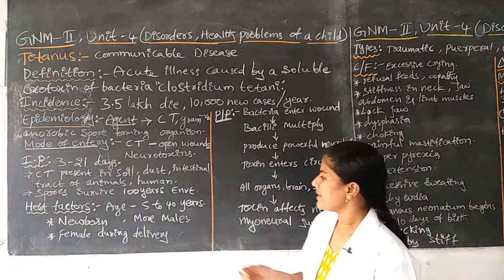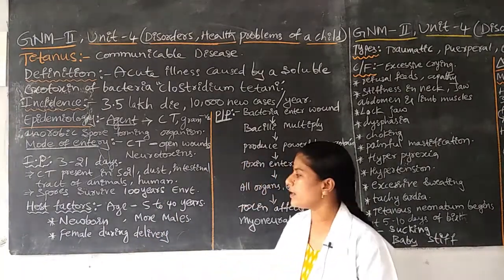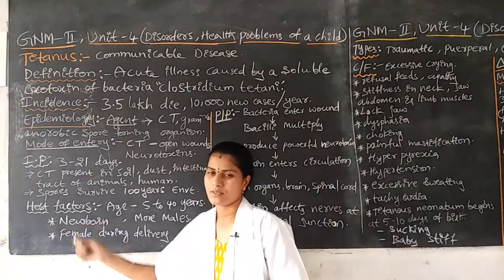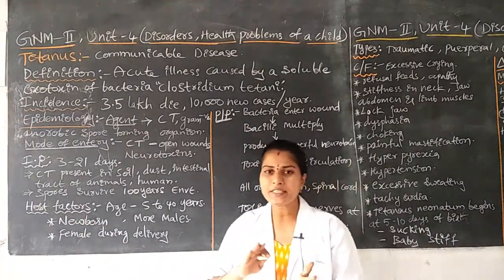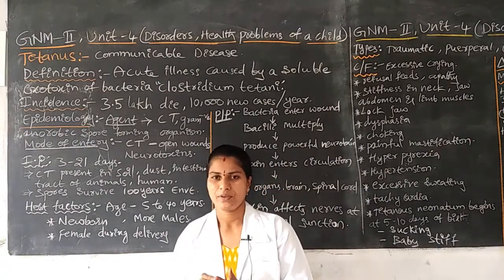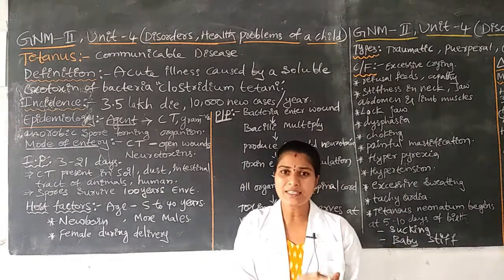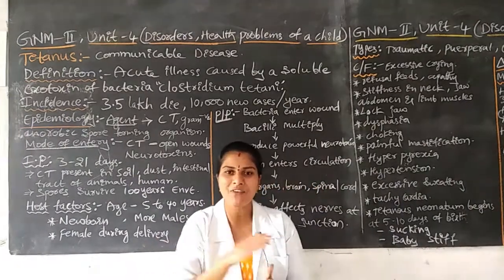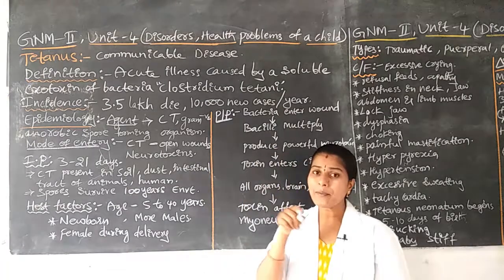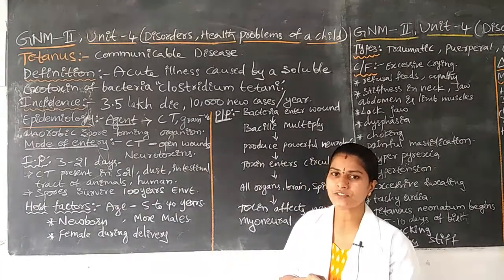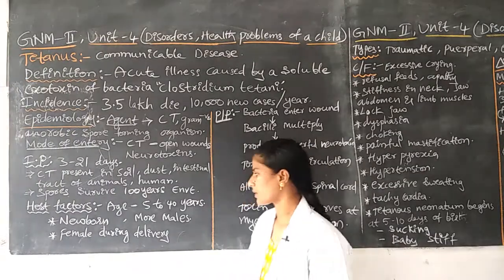The disease is mainly a risk for newborn babies, that is, 0 to 28 days of life. After birth, from the first day to 28 days of life, we call them newborn babies, and they are at high risk for tetanus.